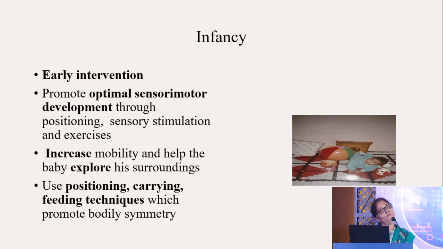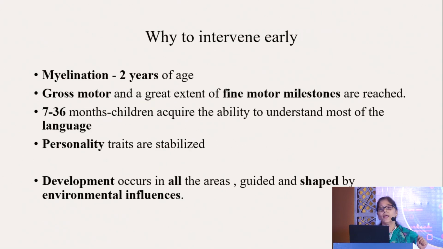And in early intervention, you have to promote the sensory motor development. How? By various positioning techniques, sensory stimulation, various exercises, because we want to increase the mobility of the child to explore the surroundings. And here we use various positioning techniques, carrying and feeding techniques. Okay, and why do we want to intervene early? Because myelination occurs by 2 years of age, and the gross motor and, to a greater extent, fine motor milestones are reached by 7 to 36 months.